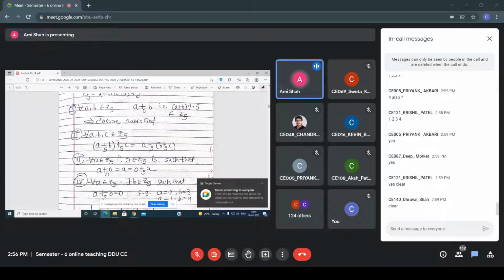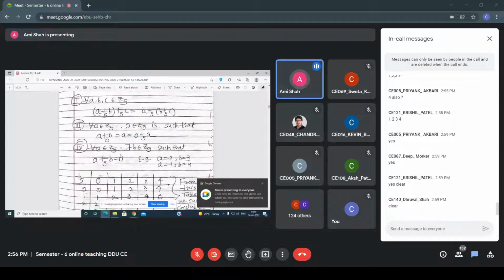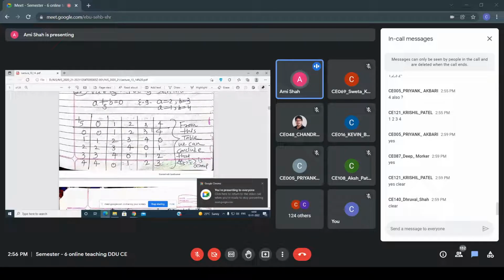Now see this property, that also you can check by using this. From this table you can also say that it is a group. Now, how can you check that? Let's see what you have to do here. First of all, in the column you have to write 0, 1, 2, 3, 4. Here also you have to write 0, 1, 2, 3, 4. So now, how to write this table, everyone?